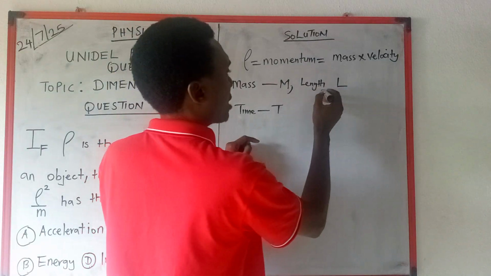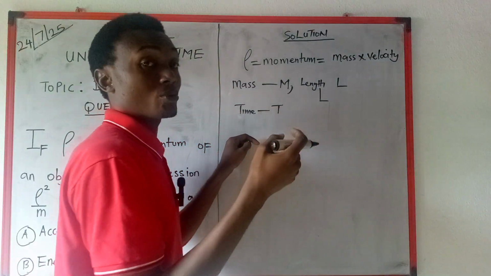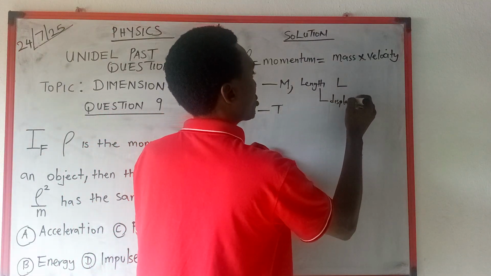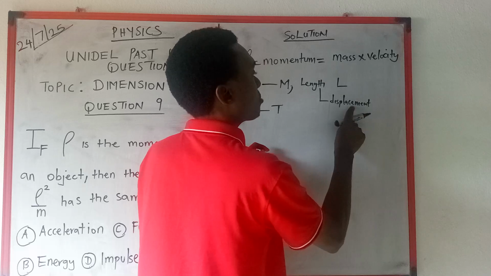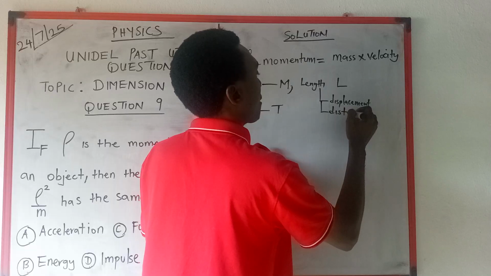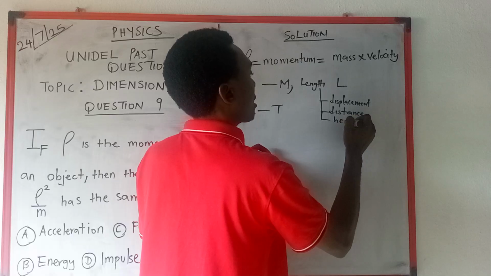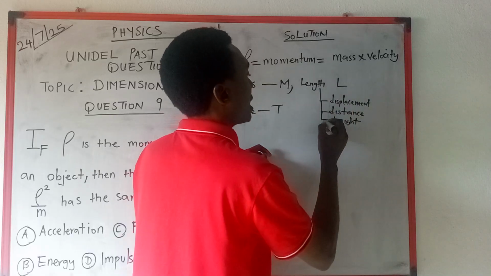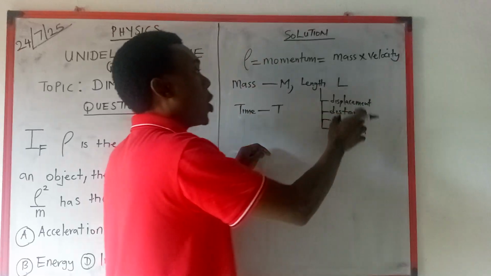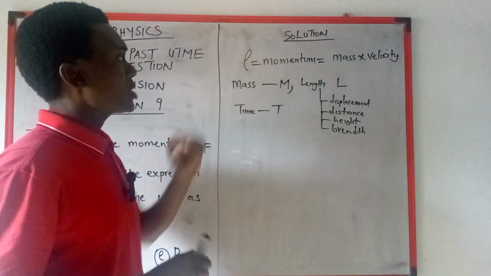But apart from that, length also has other things they use to express length. You can use displacement. Displacement is still length. Since you're talking about dimension, the dimension of displacement is still L. We also have distance. Distance is also L. We also have height. Height is also L. And the last one, we have breadth. Breadth is also L. All are related to length. Okay? Now, let's go back to the question.